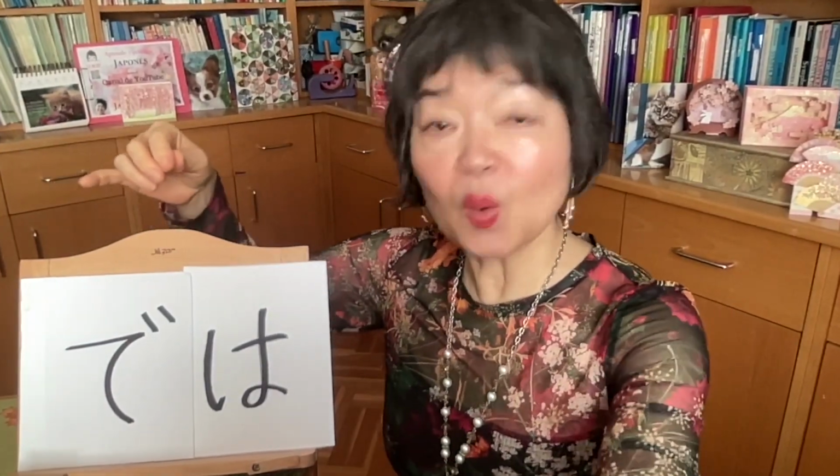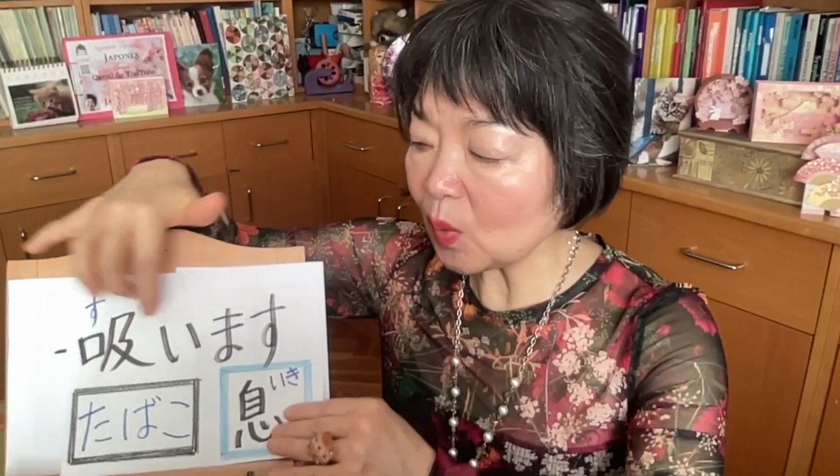Here, maybe other places okay, but here, please don't smoke. The action verb that I'm going to use is 吸います. It means to breathe in. But タバコを吸います. It means to smoke. ここではタバコを吸わないでください。Now let's study it a different way. And always the place is 私の家。In my house.